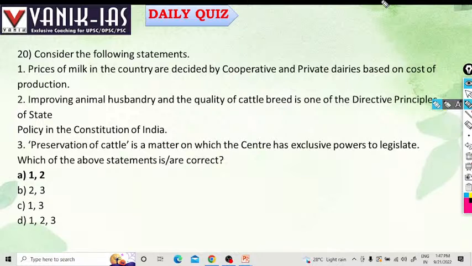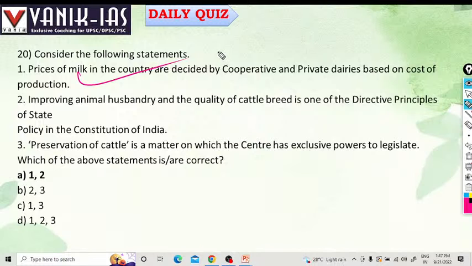Okay. Next question is regarding prices of milk. Prices of milk in the country are decided by cooperative and private dairies based on the cost of production. Yes.